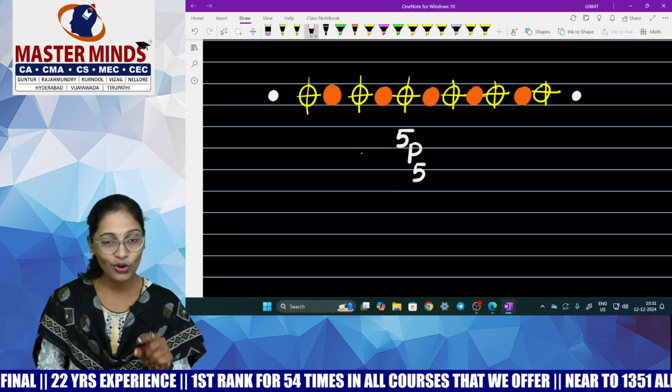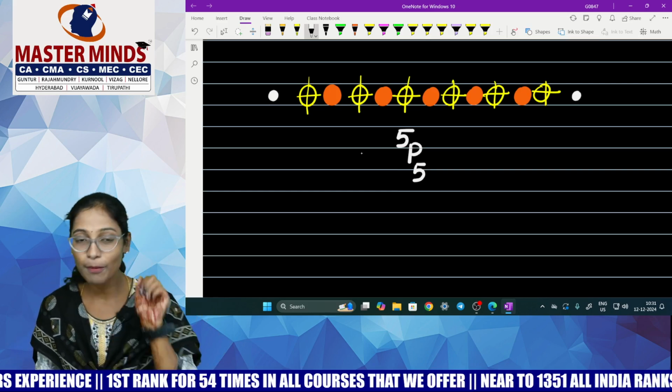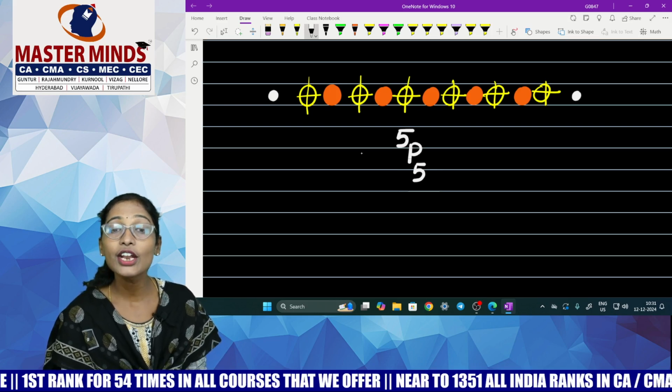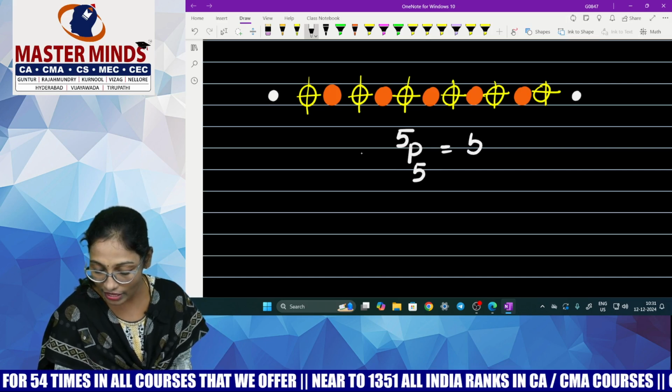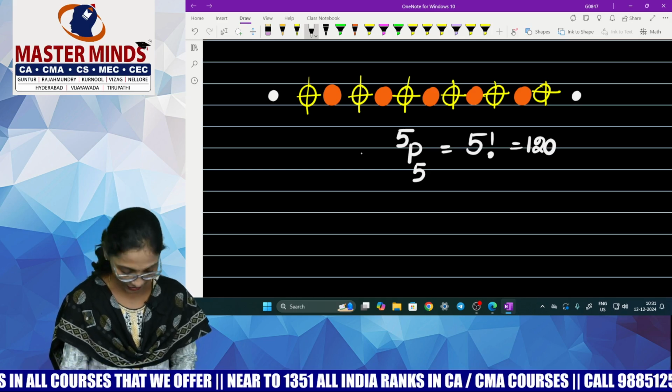Just now I told you, standing in a line for a group photograph is a permutation. So you have to arrange how many people? 5 people in how many places? 5 places. 5P5, which is nothing but 5 factorial, and the answer is 120.